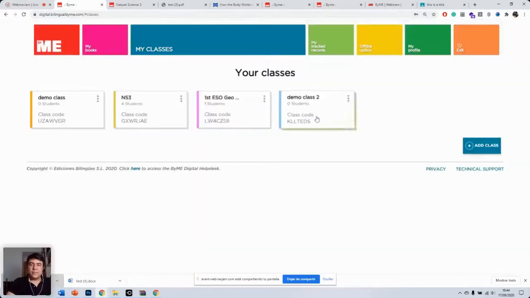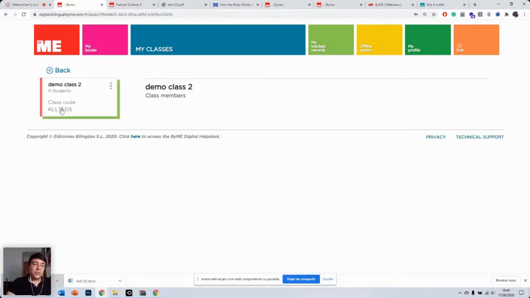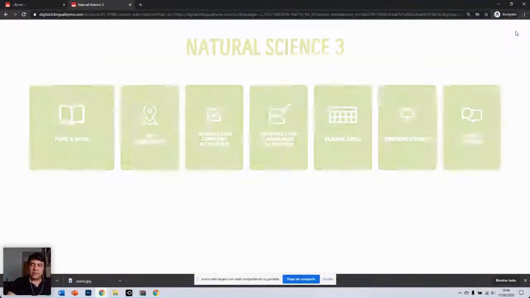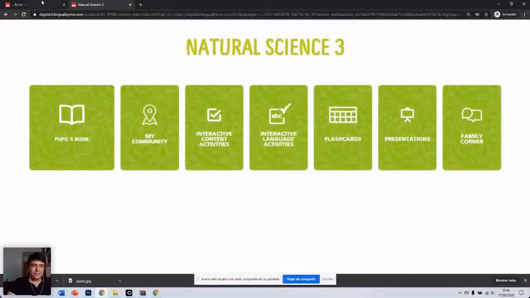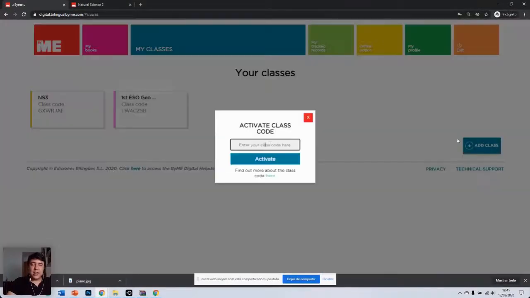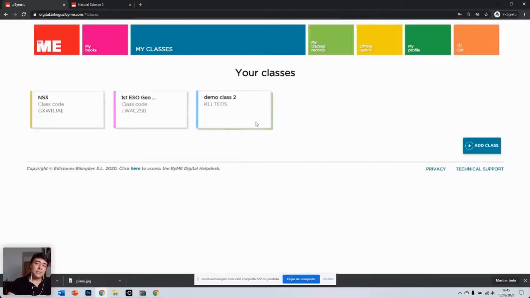And here it is. And now I have this class code. So what the teacher has to do is give the student this class code, and then they'll be able to join the class. In order to do so, what the student would have to do, let me show you with this particular account, Alex's account. So this is a student account. If I go into My Classes, here I click on Add a Class. I add the code that the teacher gave me before. I click on Activate. Now I am part of that class as well.